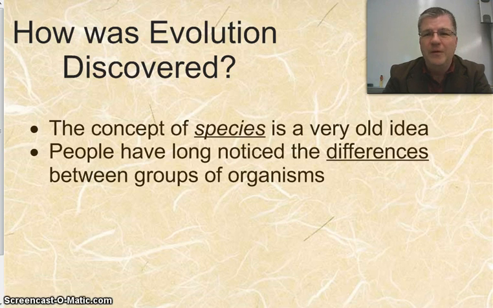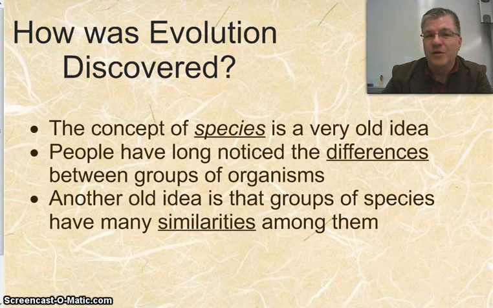And once people had the idea of species, it's not too big of a stretch to notice that not all species are the same. A giraffe and an elephant are very different from each other. And so when we start discussing those differences, some ideas start to bounce around in people's heads. And in a very similar way, then we discover some similarities. When we use giraffes and elephants as an example, they both feed their young with milk. They both have hair on them. And now today we have the idea of mammal, we understand that.